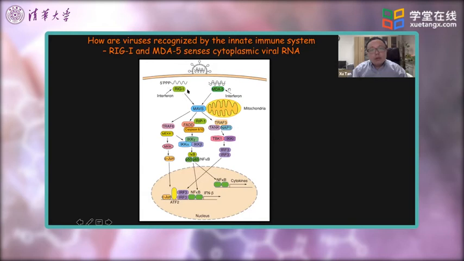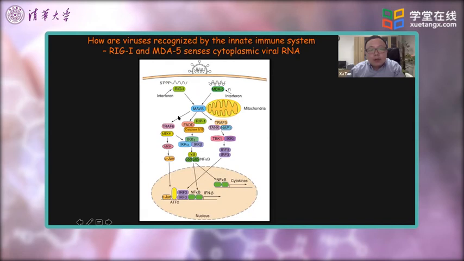For example, the RNAs can be sensed by the RIG-I RNA binding protein or the MDA5 RNA binding protein. Both these RNA binding proteins are interferon stimulated genes. These RNA sensors sense RNA derived from virus replication inside of the cells.